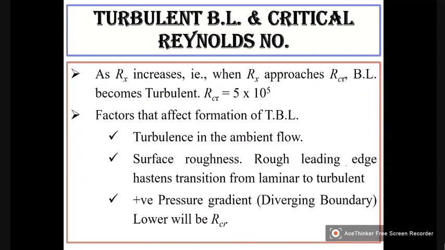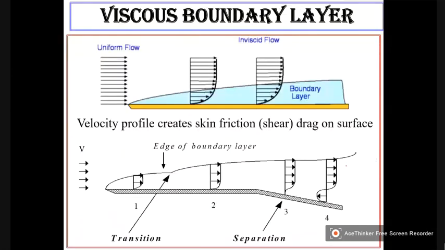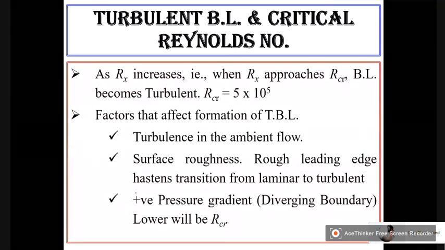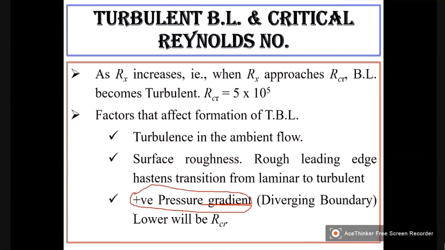I will show you. I think I have got that figure. Okay, let me first say. So, if there is a positive pressure gradient, then critical Reynolds number will be lower because at lower values of Reynolds number itself, the flow will become turbulent.